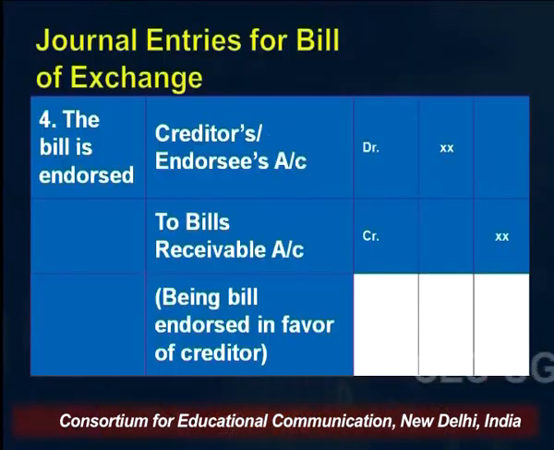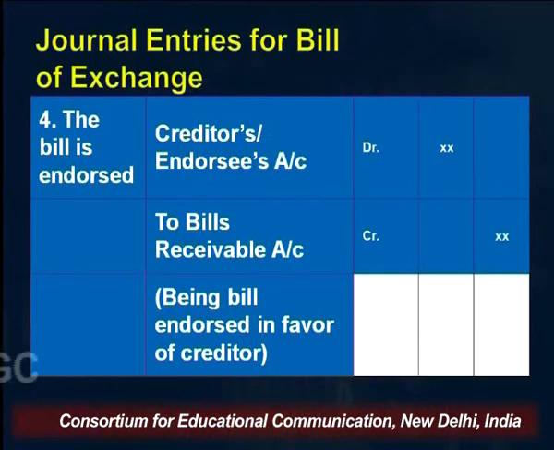So you would be paying to the bank. So the narration would be: being the bill dishonored by the bank which was discounted, or you may write discounted bill dishonored.